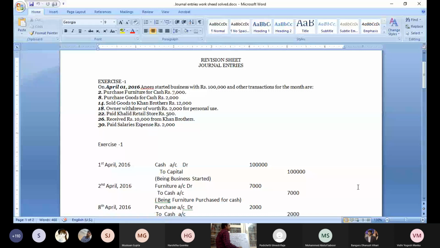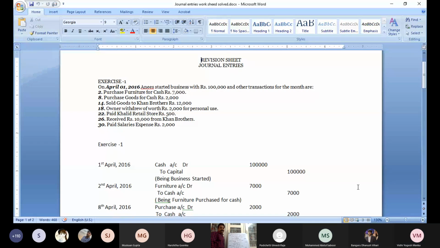What is the amount? 500. Next. Received rupees 10,000 from Khan Brothers. Cash account. Cash account debit to Khan Brothers account.